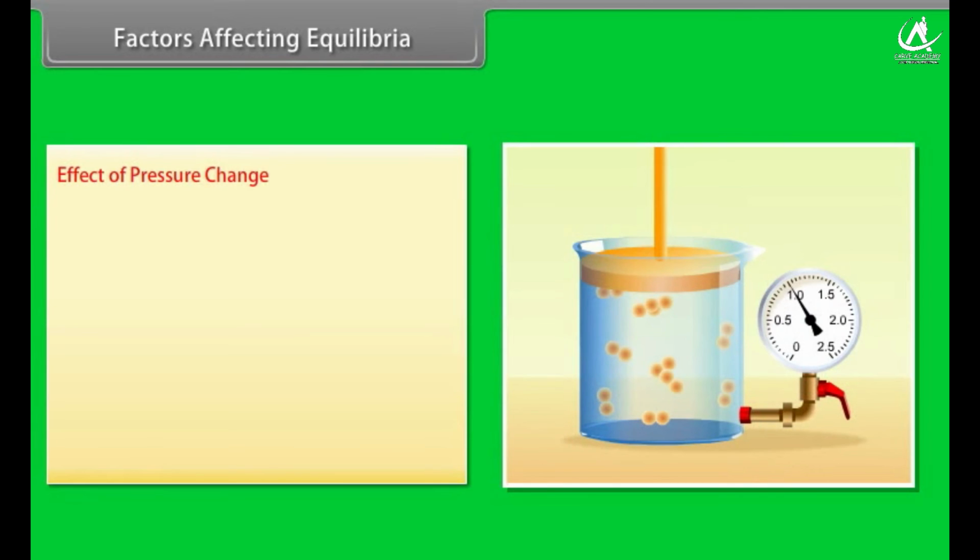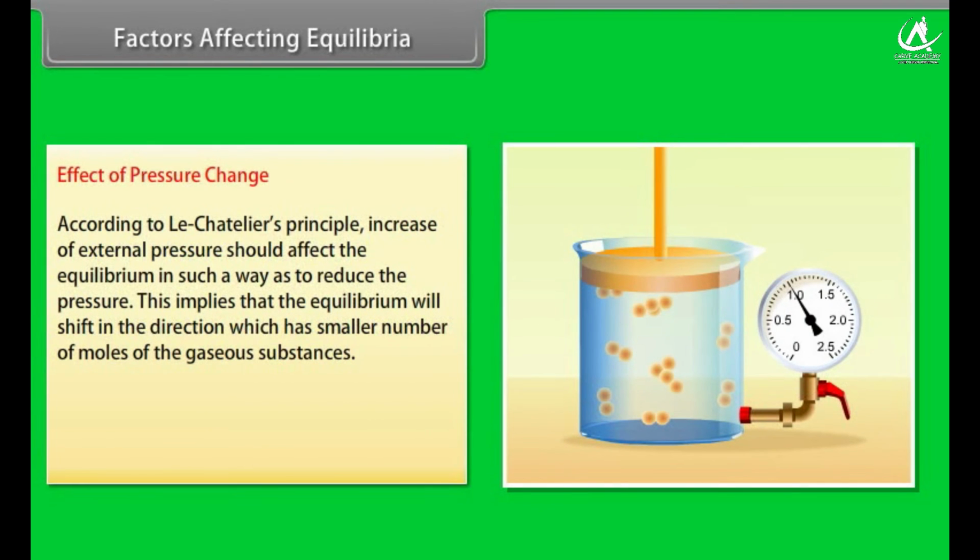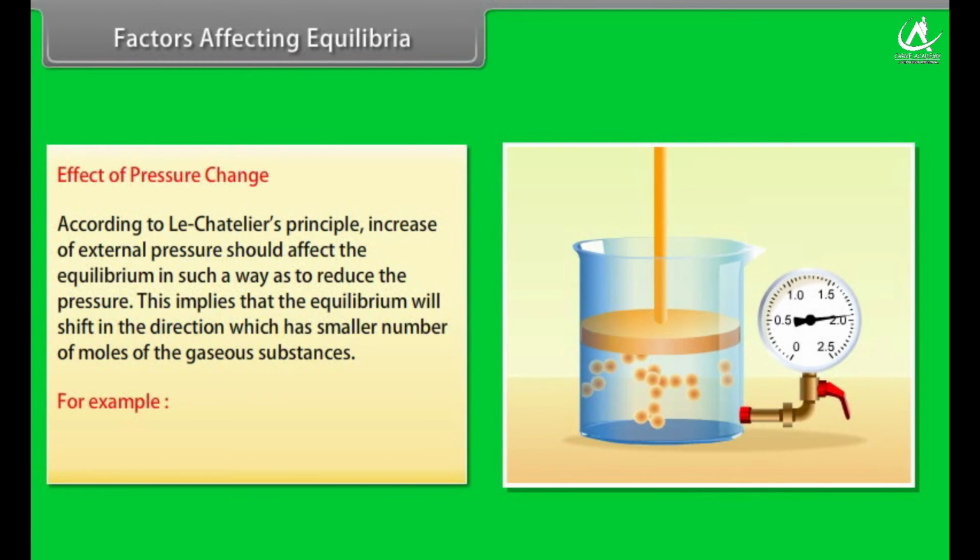Factors affecting equilibria. Effect of pressure change. According to Le Chatelier's principle, increase of external pressure should affect the equilibrium in such a way as to reduce the pressure. This implies that the equilibrium will shift in the direction which has smaller number of moles of the gaseous substances. For example,